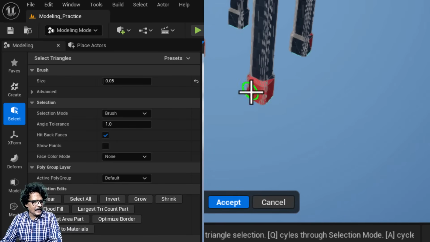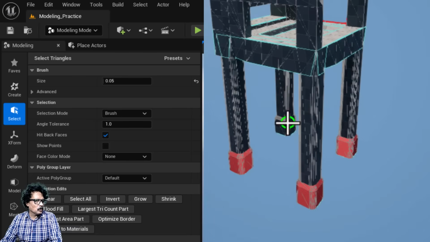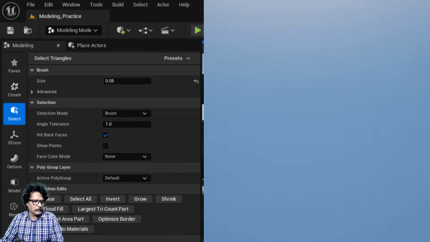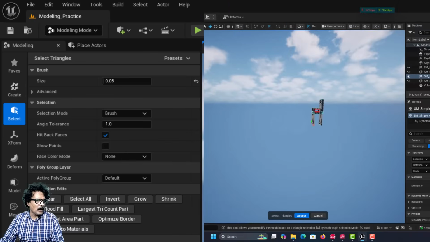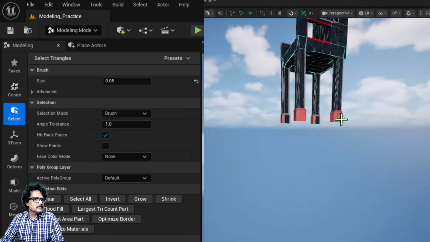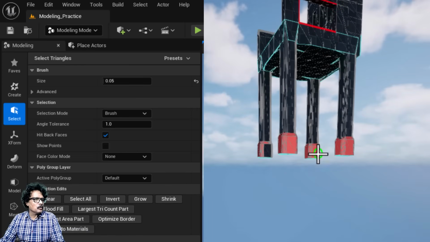So, like this I can make a selection using this triangle selection. I will also make a selection here, and also at this point, and then I will also right click and press D and come on the other side. Also I will select all these vertices, that is segments like this.